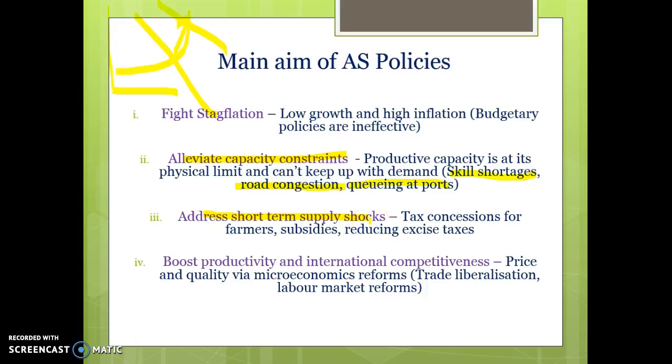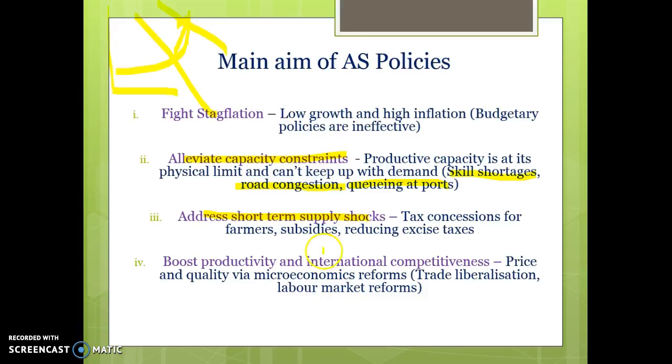Supply side policies can also address short-term supply shocks. So for example, if there's droughts and natural disasters, we can give tax concessions for farmers to lower their cost of production and make them more competitive, subsidies to businesses to increase investment. So if we have a one-off spike in oil prices, the government might reduce excise taxes to reduce firms' cost of production. So sometimes they will use supply-side policies to address supply-side shocks, to encourage investment, to reduce prices and get us back to normal.